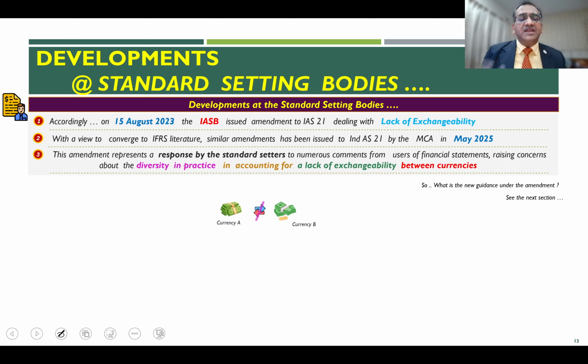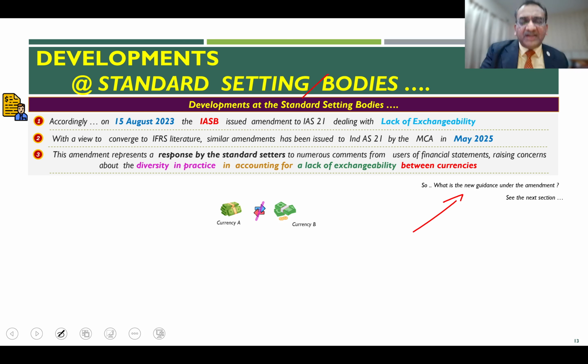Now, this amendment represents a response by the standard setters to the problem they faced. In the example I gave, the specific issue was raised by preparers of financial statements in Europe and Venezuela. It represents a response to comments from various users of financial statements who raised concerns regarding the diversity of practice before the amendment. So now let us look at the new guidance.